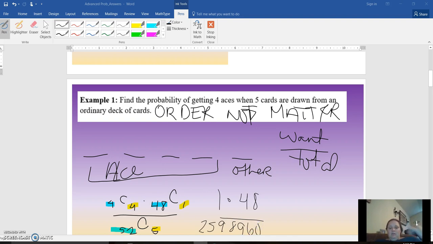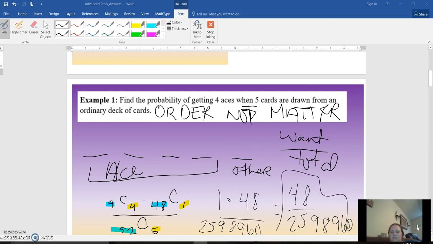And so my answer is going to be 48 over 2,598,960. Let's see if that reduces at all. No. Okay, I'm sure it does, and so that's my answer. It'll reduce, so I'm not that worried about it.